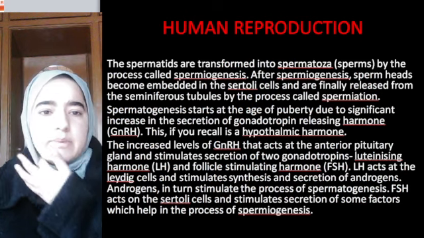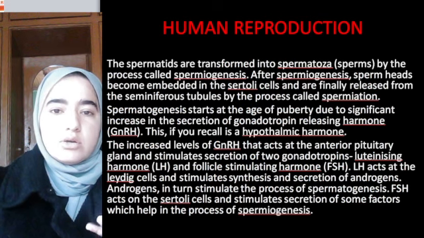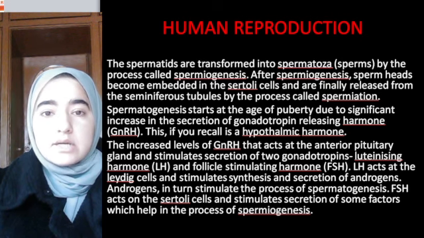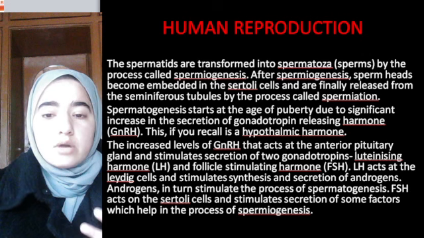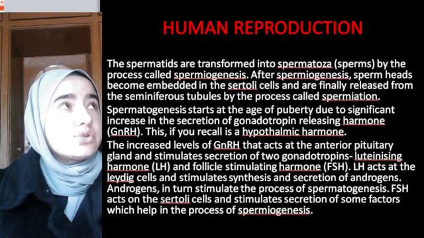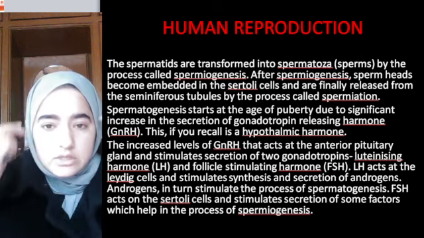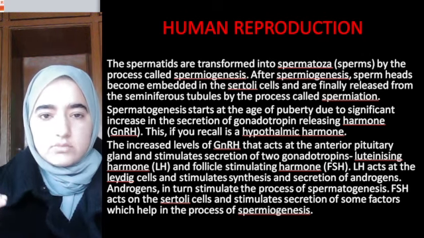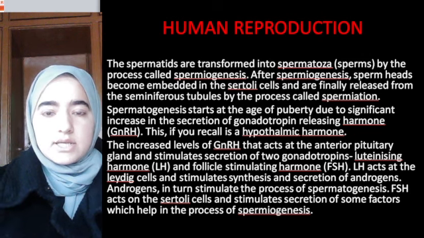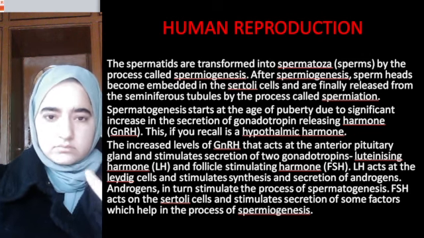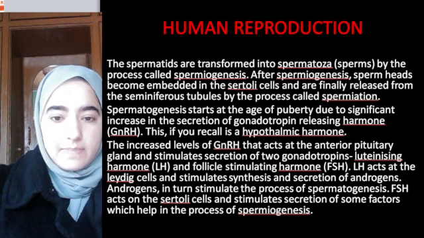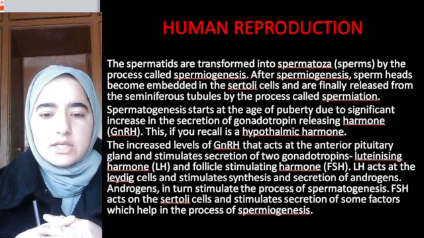And we all know spermatogenesis starts at the age of puberty, not before that, not beyond that. Why does it start? Because of the hormones. Which hormones? GnRH, gonadotropin releasing hormone. Once gonadotropin releasing hormone is secreted into the body, it leads to spermatogenesis.